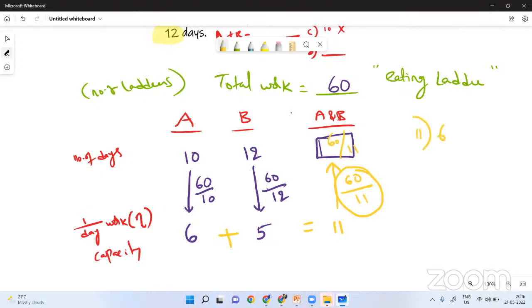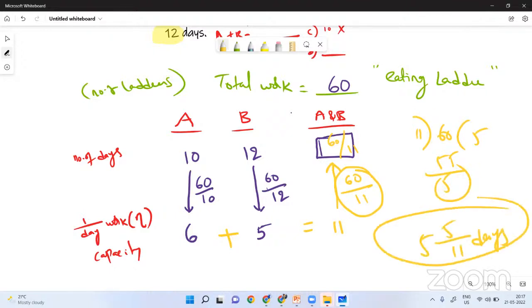So 60 by 11, that is 5 and 5 by 11 days is the answer. Here a few people commented their answers like 5.5 days. 5.5 days is okay, that is a nearer answer. But the answer I gave now is the exact one. 5 and 5 by 11 days. Hope it's clear for you.